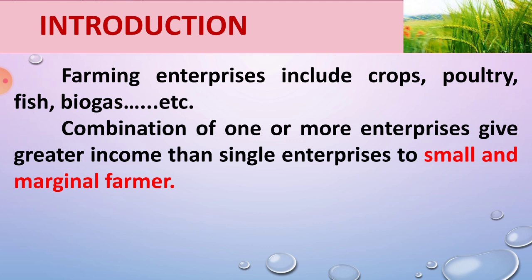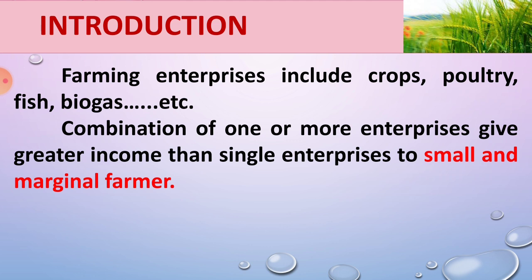This combination gives greater income than a single enterprise to small and marginal farmers.